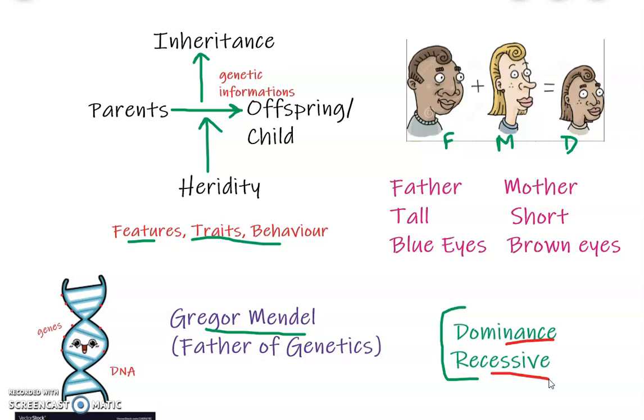If I have to give one word to these terms, anything that is expressed is known as dominant, and that which is suppressed or not expressed is known as recessive. So we can see that this daughter may have both genes.